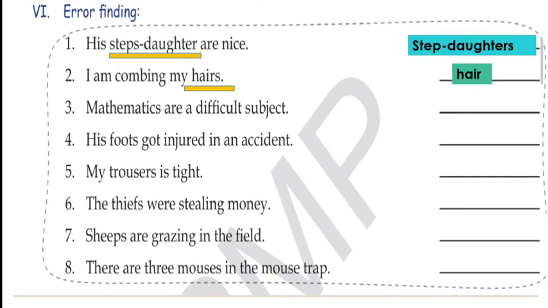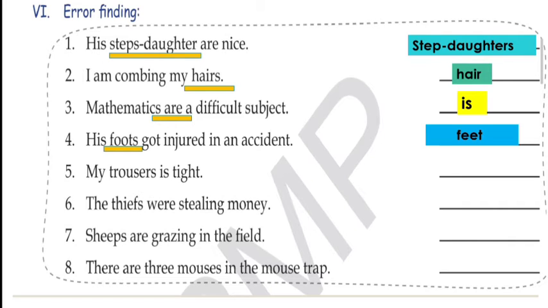So mathematics is singular, so the verb which is incorrect in this sentence is are. Its correct form is is. Now number 4, his foot got injured in an accident. As we know, the plural of foot is feet, not foots. So the error is foots and its correct form is feet.